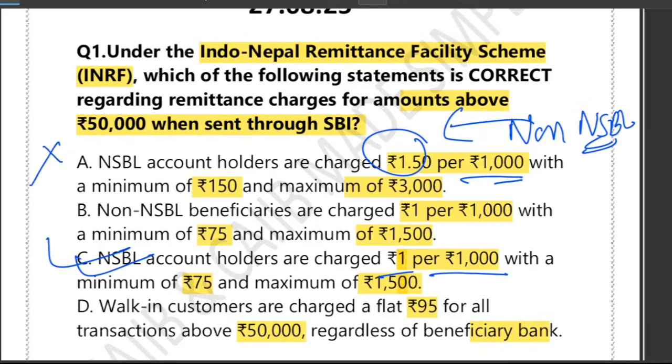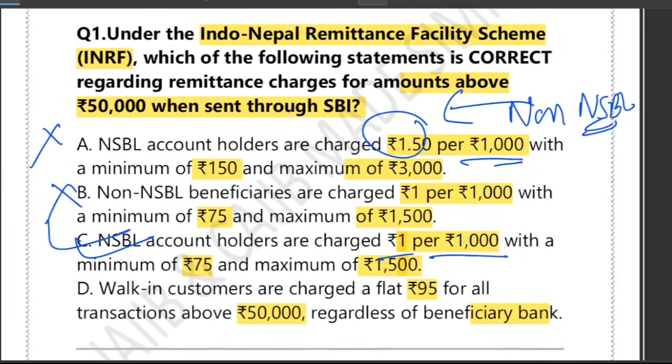What about B? B describes a correct limit, but it applies it to non-NSBL beneficiaries, which is incorrect. Then if you look at option D, walk-in customer, the flat fee of 95 rupees applies to a lower limit and a specific case, not for remittance above 50,000. So the correct answer is option C.